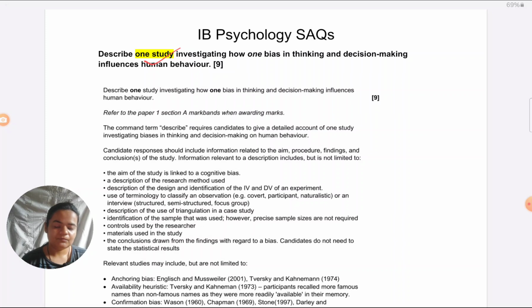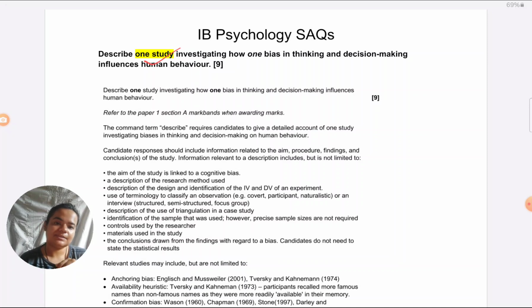And before I begin with this, that standard question which keeps coming, does the command term matter? Let's address that quickly and put it out of the way. So does it matter whether they're asking us to describe, explain or outline in an SAQ? Most professors say no, it doesn't matter, and I agree with that. It doesn't matter, though I have touched upon slight differences in these command terms in past videos. But we all come to realize at one point that the command term doesn't matter. Rather, what I'm addressing here today, that is what matters.